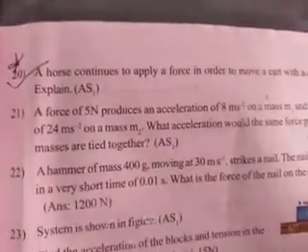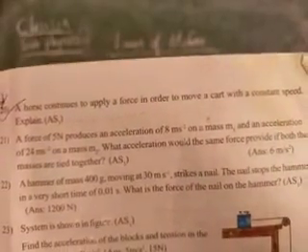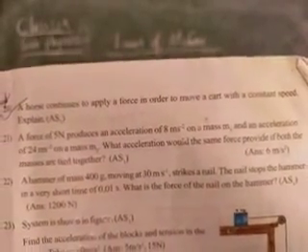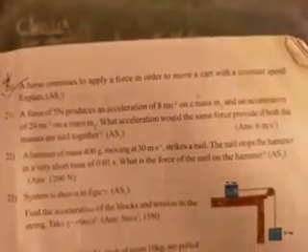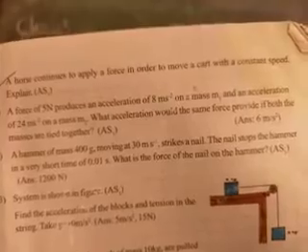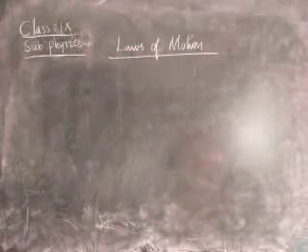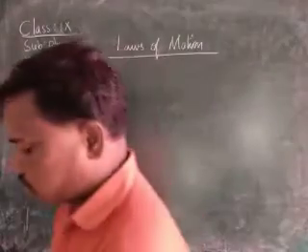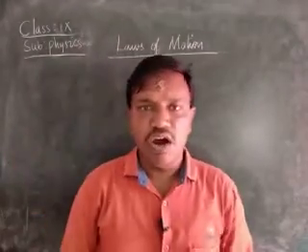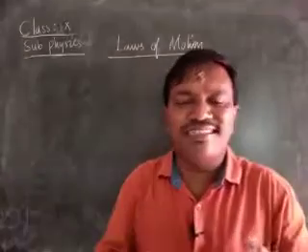A horse continues to apply a force in order to move a cart with a constant speed. Explain. Normally, we know that the horse pulls the carts, like bullock carts.